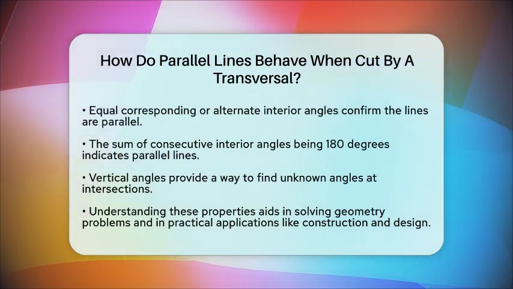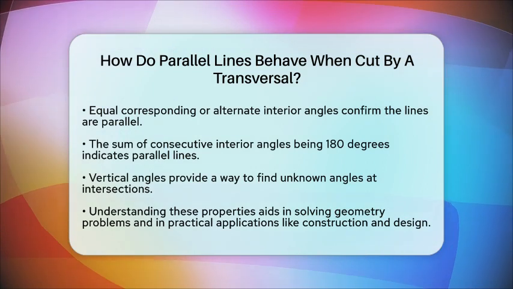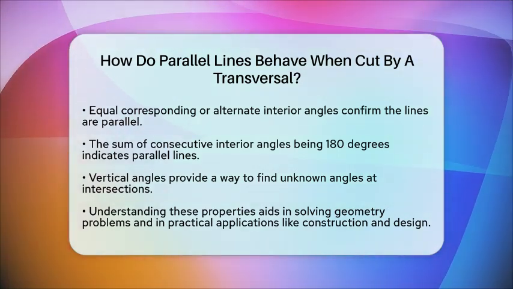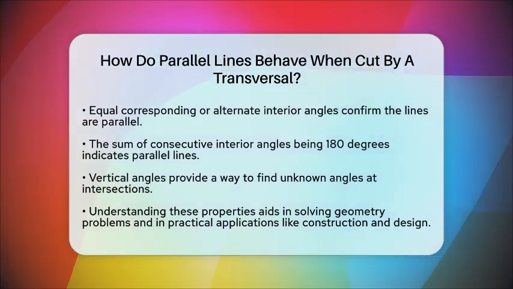When a transversal crosses two lines, it creates a predictable pattern of angles that follow specific rules. And knowing these rules helps us understand and prove whether lines are parallel or not.